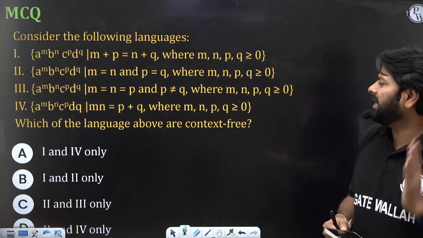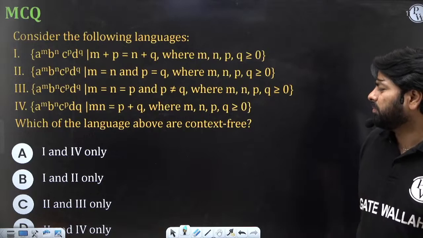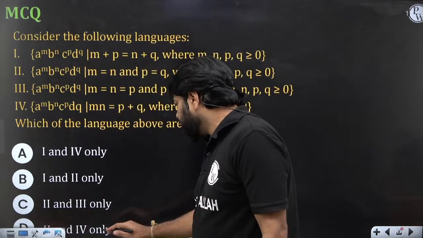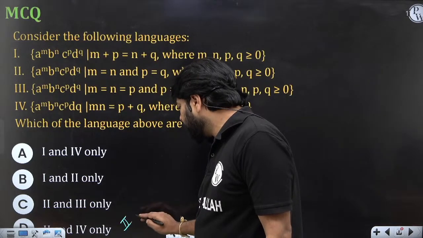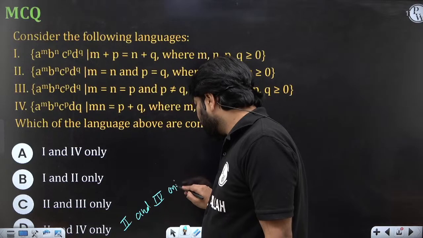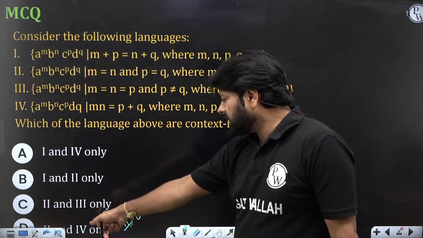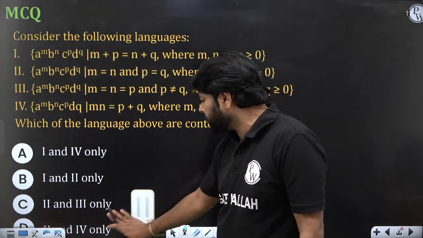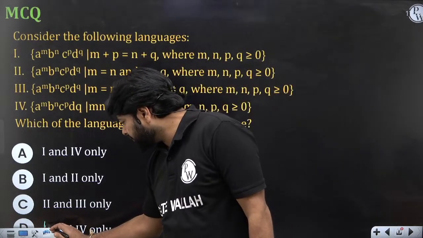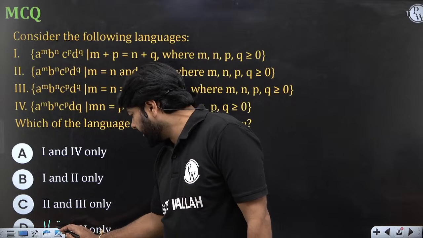Some things you can easily eliminate. Again, it is MCQ. So the last one is, I think, 2 and 4. If you're not able to see, I'm just writing 2 and 4 only. That is a statement. Okay, 2 and 4 only. Assume that option D is 2 and 4.